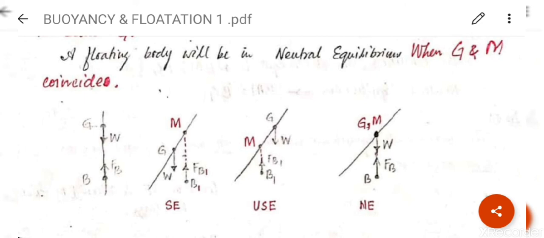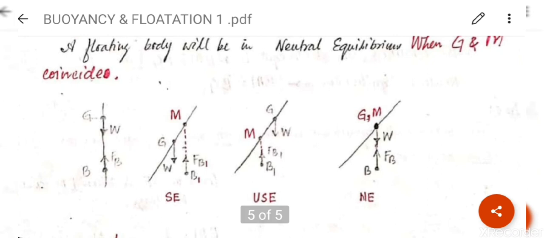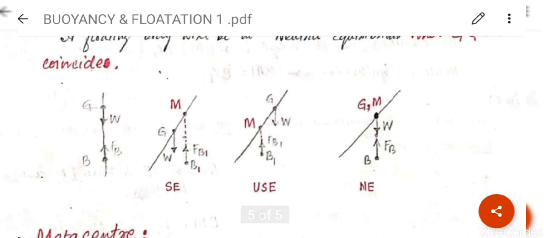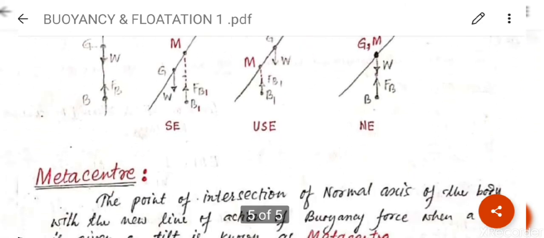Now third line diagram. In this case, M is below G. Clear? And G is above M, so it will be an unstable equilibrium. Now see the last one, G comma M, that is G and M are coinciding here, so it will be in neutral equilibrium.